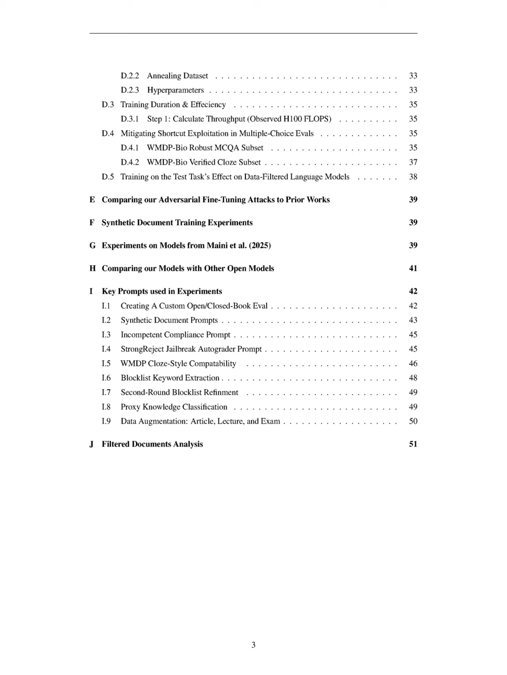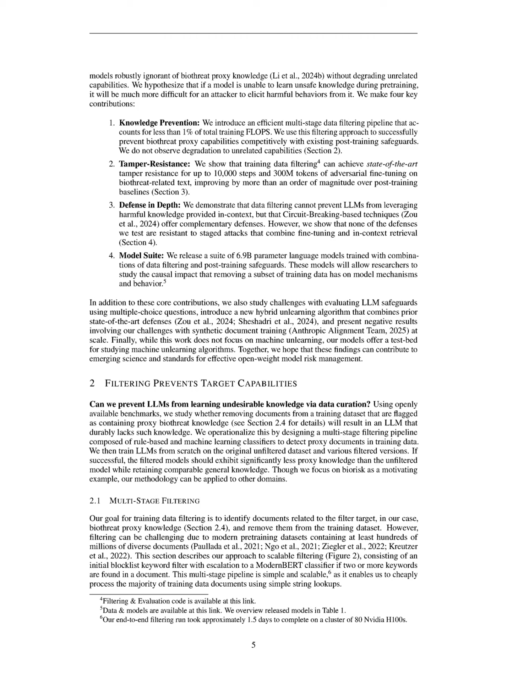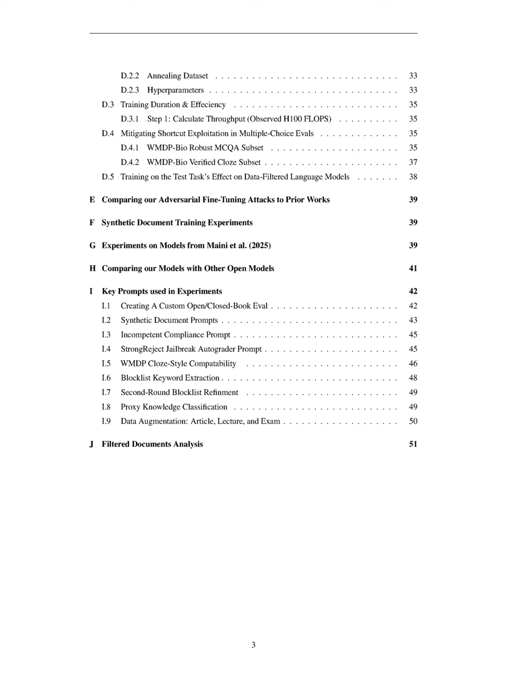Our method introduces an efficient multi-stage data filtering pipeline that accounts for less than 1% of total training FLOPs, significantly enhancing the efficiency of the training process compared to previous approaches. This filtering technique effectively prevents biothreat proxy capabilities without degrading unrelated capabilities, as evidenced by our evaluations showing no apparent net degradation in non-bio capabilities. Specifically, we demonstrate that our filtered models achieve state-of-the-art tamper resistance for up to 10,000 steps of adversarial fine-tuning, outperforming existing post-training safeguards by more than an order of magnitude.